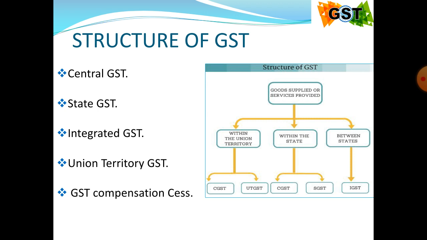Then structure of GST: for goods or services supplied within the union territory, CGST and UTGST will be levied. Within the state, CGST and SGST will be levied and collected between the state government and central government. And for goods, services, or both supplied between the states, as it is interstate supply, IGST will be levied by the central government, and the proportionate tax revenue is distributed to the state government after the levy and collection of tax under IGST under interstate supply. And these are the components of GST.